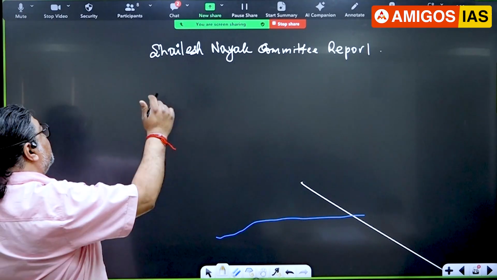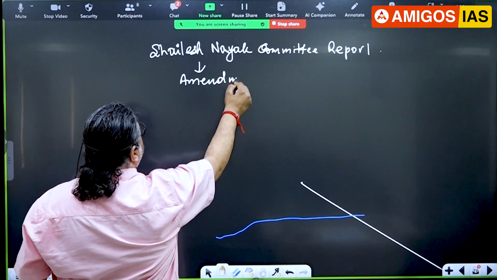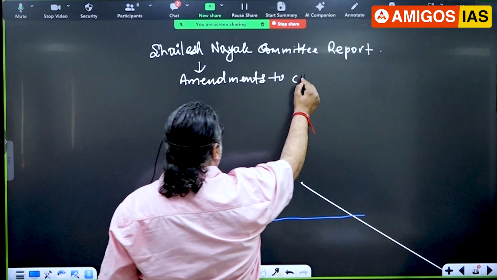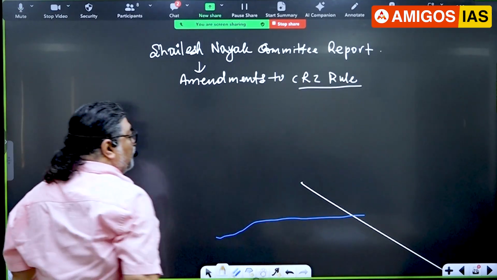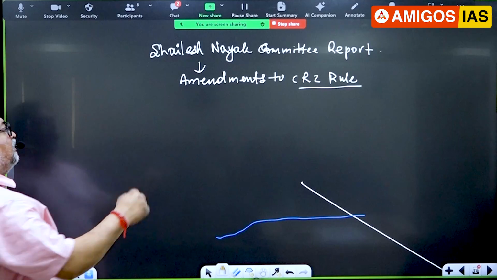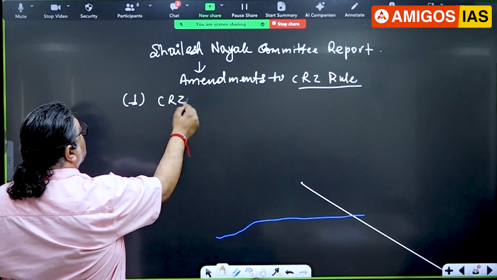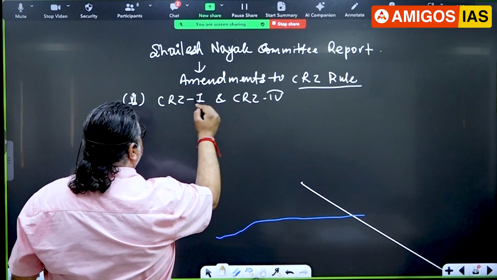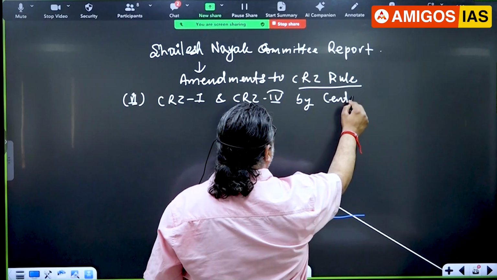So now what are the changes? What are the amendments here? You have to know the older one also, you have to know the newer one also. What are the changes there? Let me make you understand here. First major change is this one.